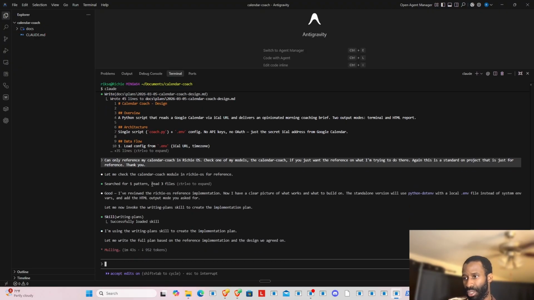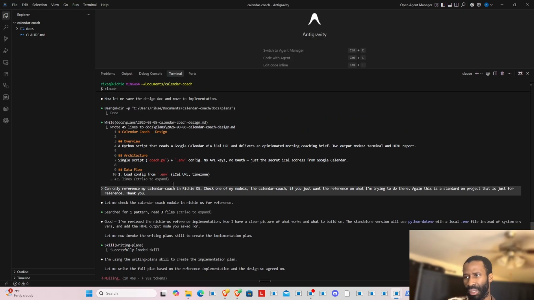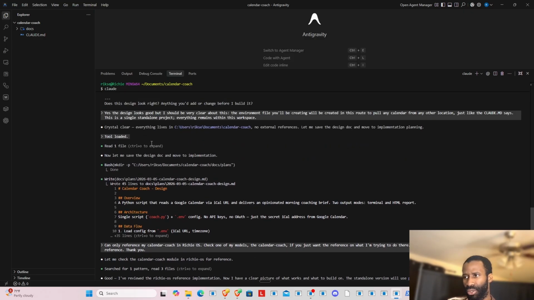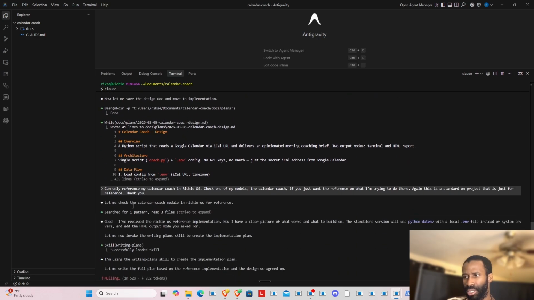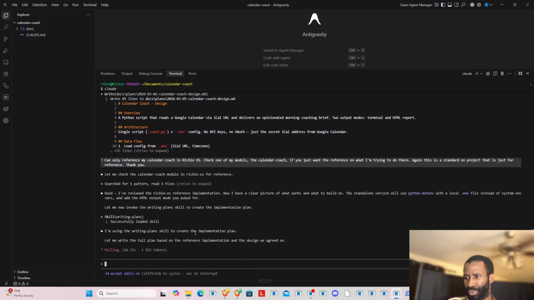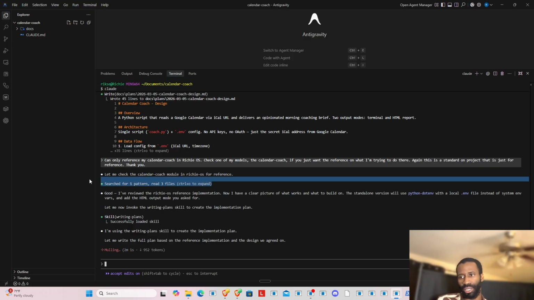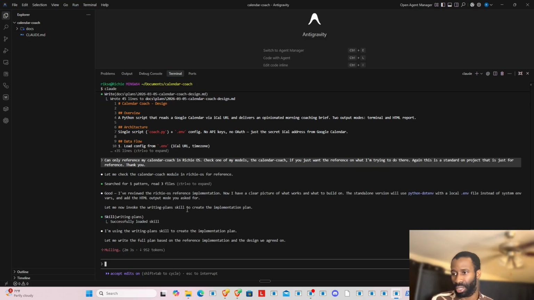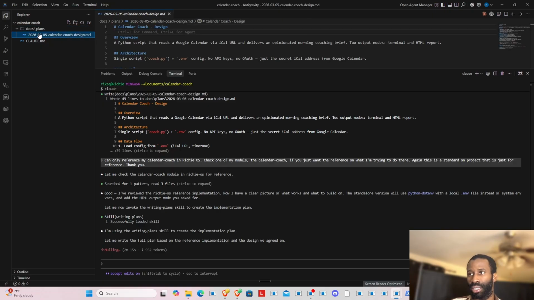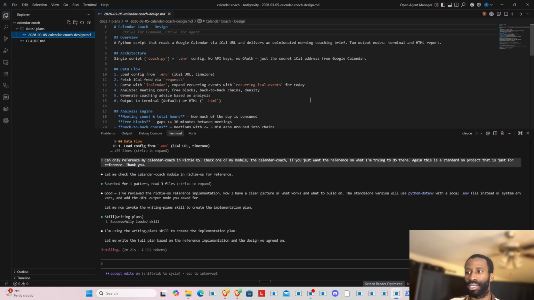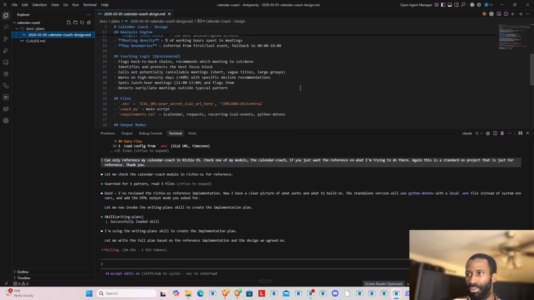Then it went further. I saw it go into the folder to actually go check the Python script itself. Okay, yeah, Control O, search for one pattern. So right now it's writing the plan. It's a full plan. So this is the doc. It's writing out the plan on how it's going to pretty much create the